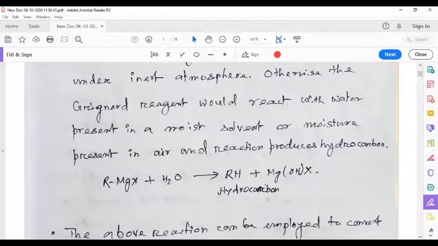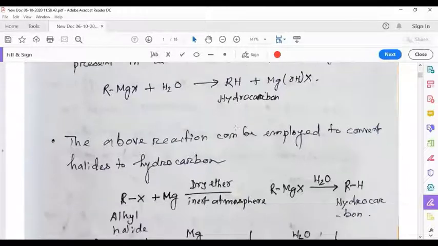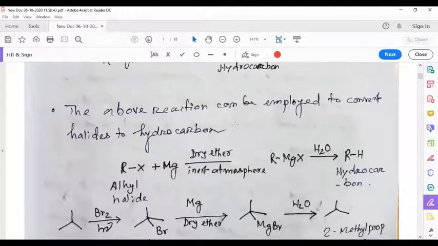To prevent this reaction, Grignard reagent has to be prepared in dry solvent and in inert atmosphere like nitrogen atmosphere or argon atmosphere, and all reactions involving use of Grignard reagent must be done in anhydrous solvent and in inert atmosphere. Now, this concept that Grignard reagent reacts with water to form hydrocarbon can be applied to know some other reactions.